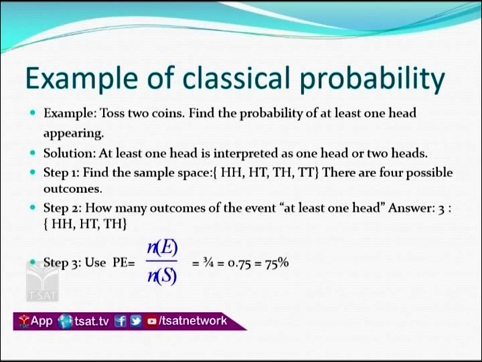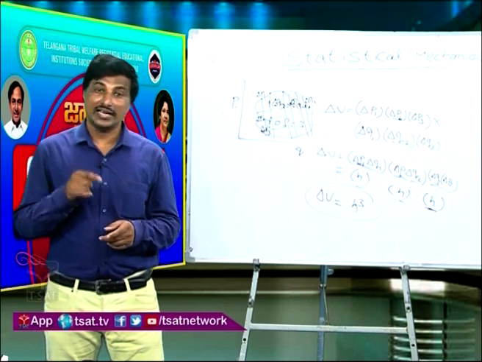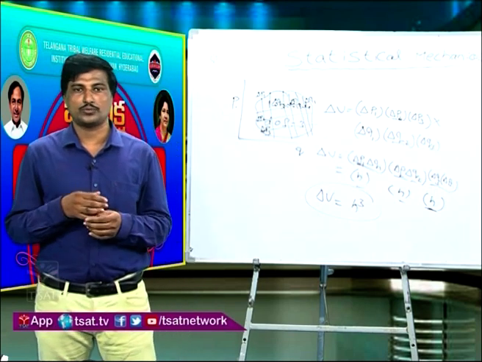Then when two coins are tossed, what is the probability that you want to have a head? You have to write a sample space for that: HH, HT, TH, TT. At least one head is possible when you write that. When a coin is tossed, either it gives head or tail, and the other coin also gives head or tail. So two heads are possible at a time, and one head and one tail is possible, and tail and head is possible, and only two tails are possible at any time.